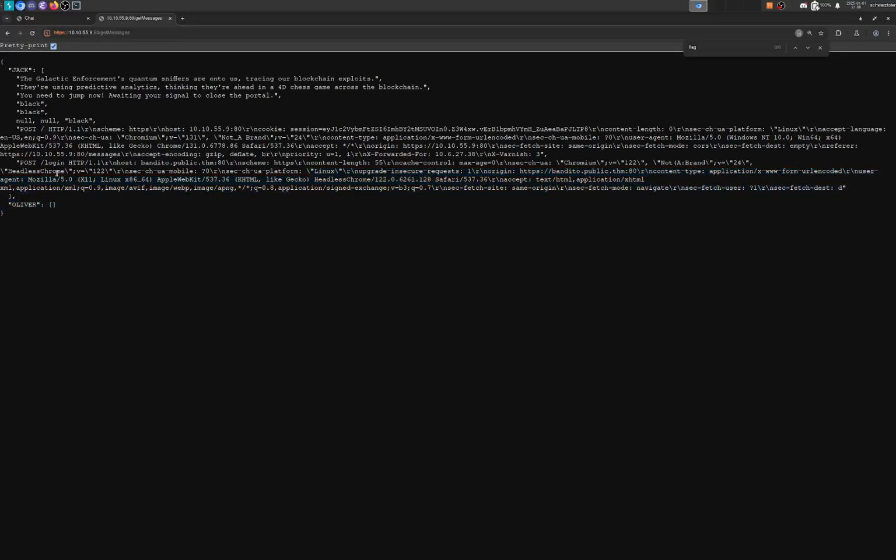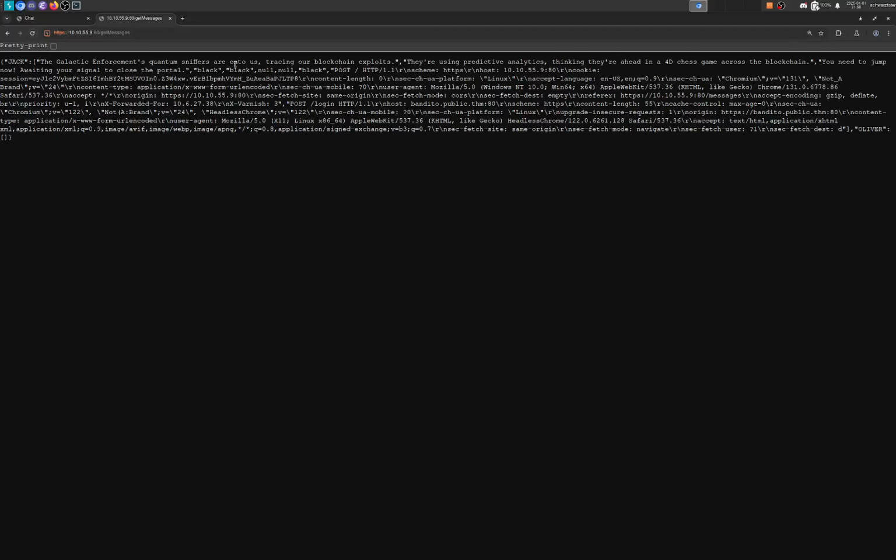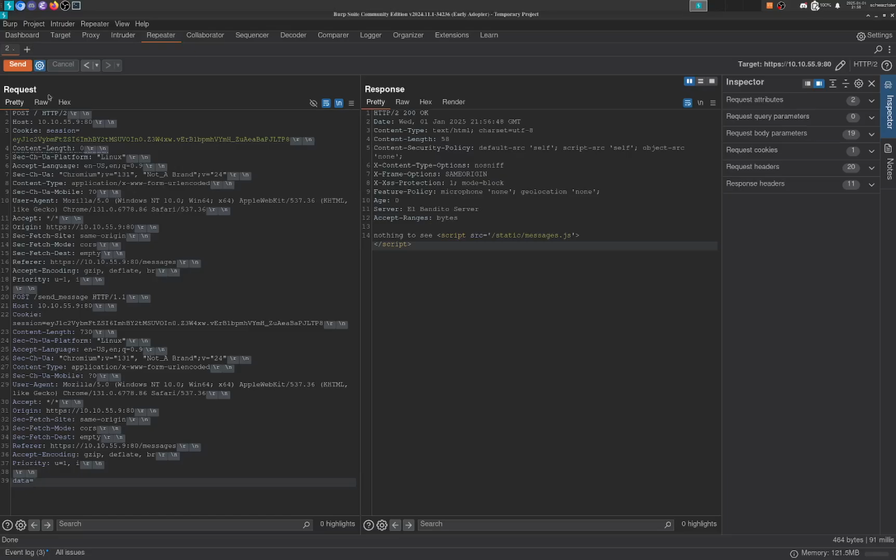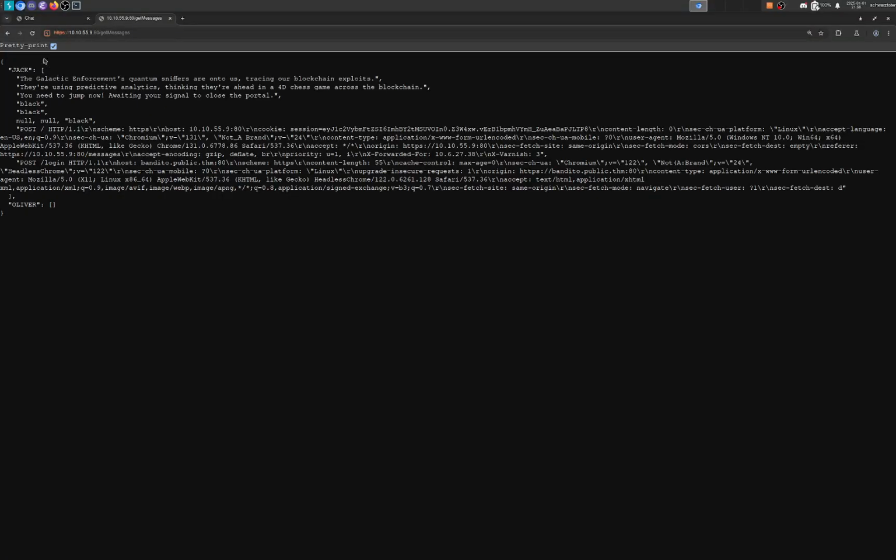That's the POST slash login HTTP 1.1, but it doesn't have a... Here, let me send this again. Oh yeah, they already took it. Okay, here it is. Yeah, the flag's right there. So they already took it and they'll use it to log in.